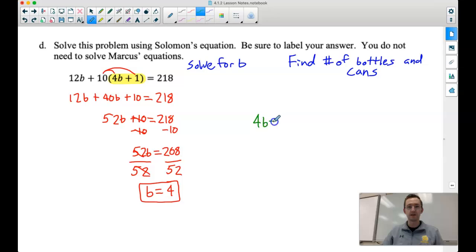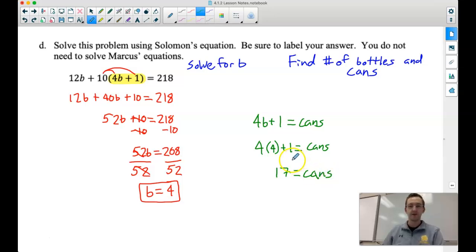4b plus 1 equals the number of cans. So let's plug 4 in. So 4 times 4 plus 1, not minus 1, plus 1, is equal to the cans. So 4 times 4 is 16. We add 1 to 16, we get 17 cans. So in total for this problem, we're recycling 4 bottles and 17 cans.